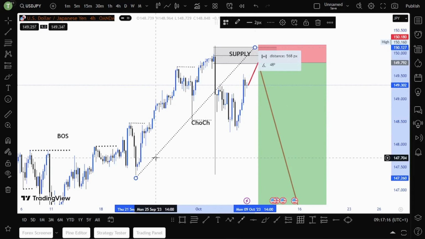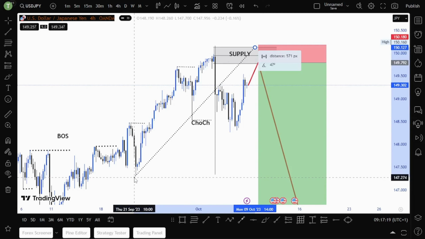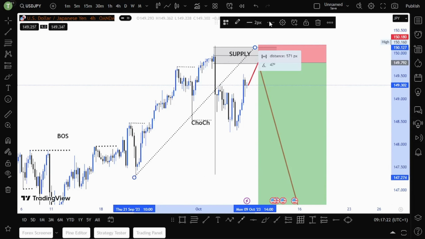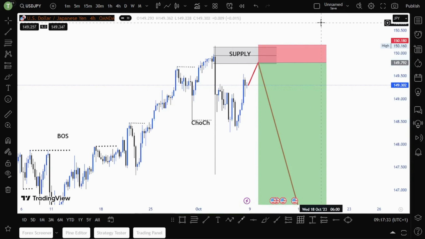I use price action, SMC. Here is a breakout, guys. So now we are waiting for a retest. Once we get the retest at that supply zone, we enter our sells. So this is my view on USDJPY.